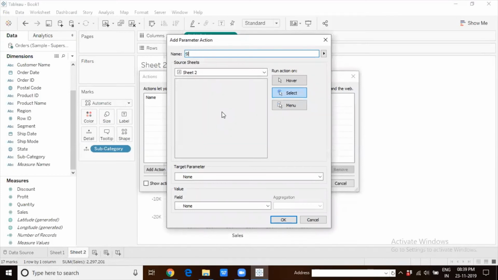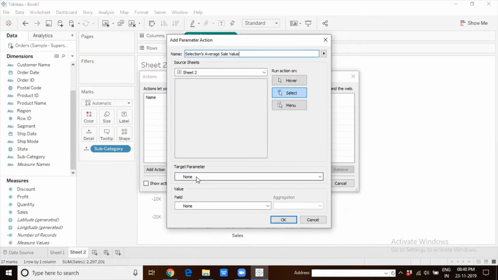I'll call it selections average sale value on sheet. Okay, I did not give it a meaningful name. All right, for now, I'll just leave it as sheet 2 because I did not rename my sheet to something appropriate, which is a good practice actually. Run action on select. It's always good to rename the worksheet to whatever data you're trying to represent there, whatever chart, to something which is meaningful and contextual. Never leave it as sheet 1 and sheet 2.